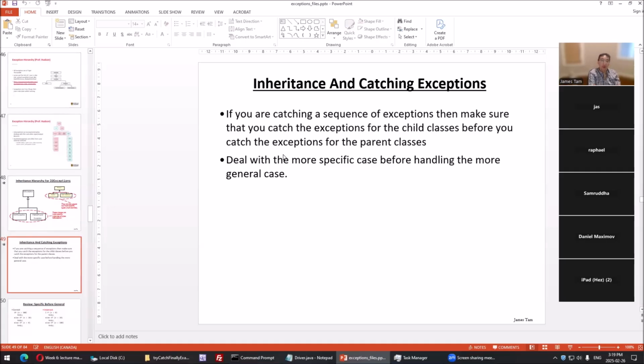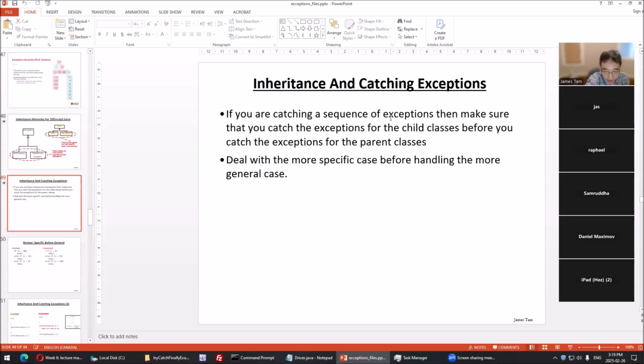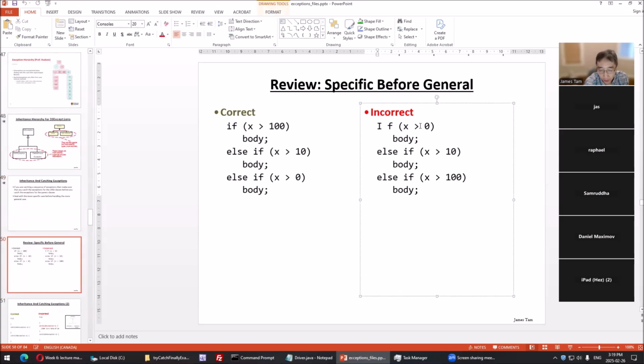Now you need to know this when you're catching the exceptions. The order is important. Catch the more specific cases before you catch the general ones. And you've seen this concept before. I knew it would come up in exceptions, so I brought this up. It also is important for branches, so this is a review. If you reverse the order, this is a more general one: greater than 100 includes this. These are more specific. So you see specific versus general.